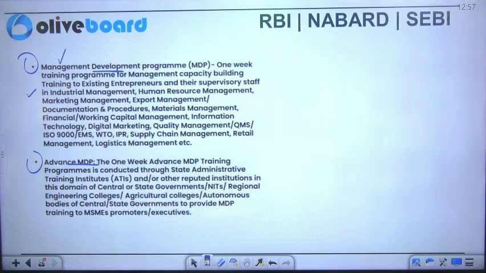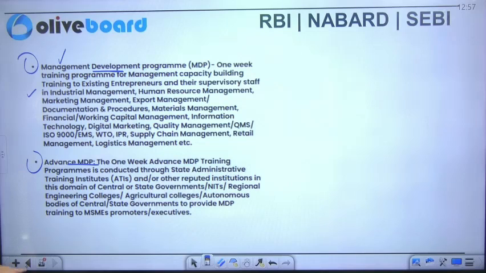Advanced MDP is a one-week training program conducted through state administrative training institutes and other reputed institutes in this domain of central and state governments, NITs, regional engineering colleges, and others as well.